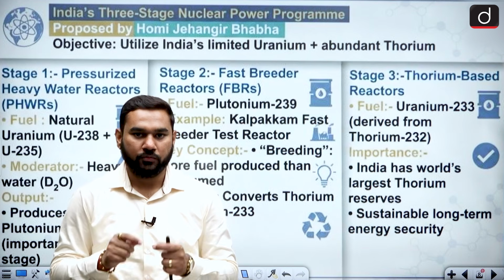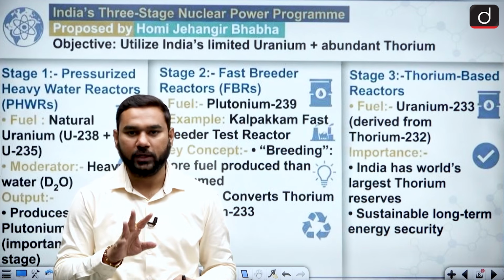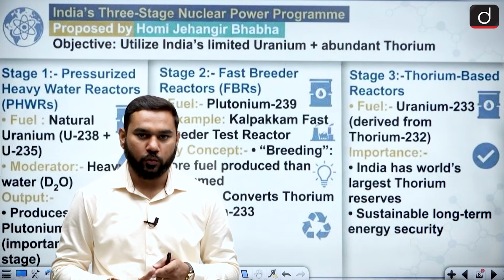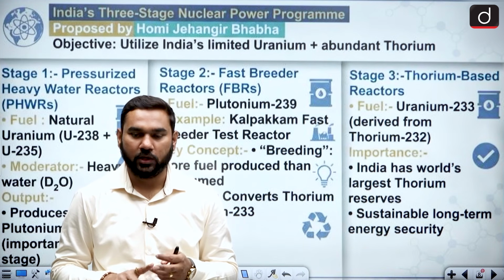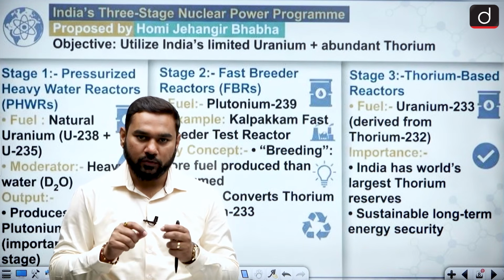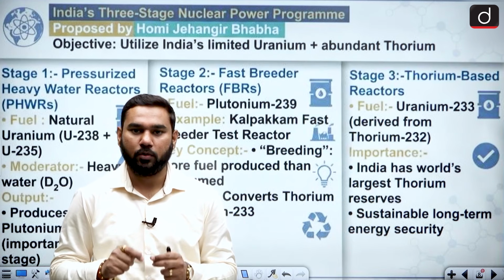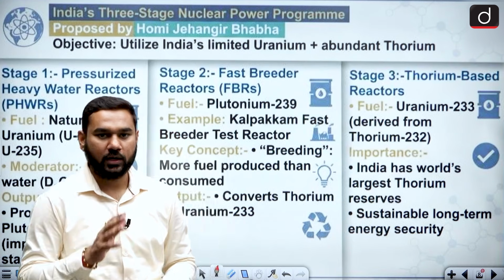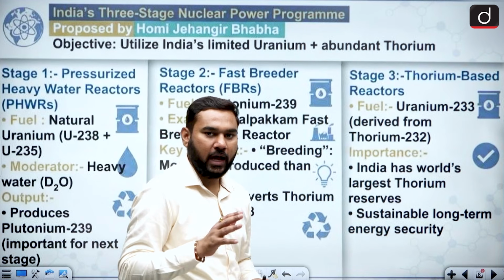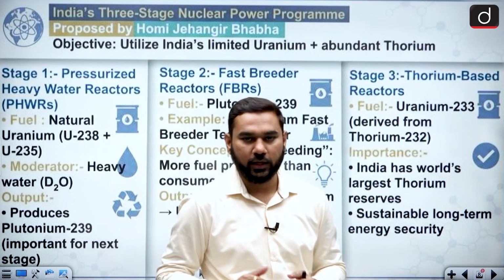When we talk about the fuel for a nuclear reactor, it is of 3 types. First one is uranium, second one is plutonium, third one is thorium. And when we talk about thorium, India has the largest reservoir of thorium. Almost 25% of the thorium of the entire world is present only in India.